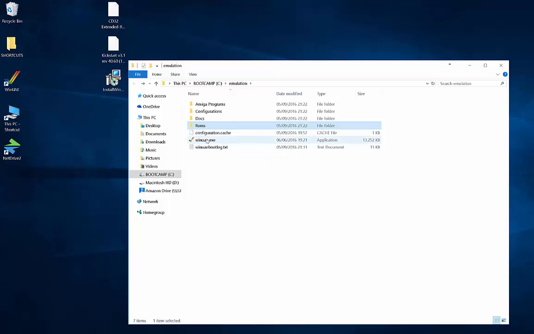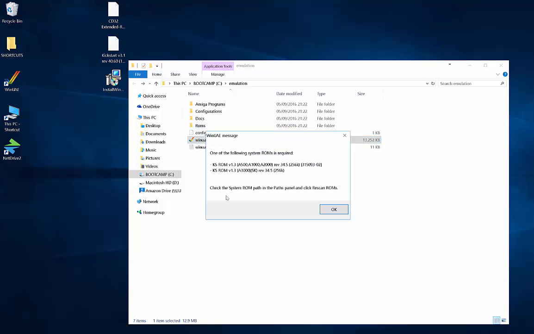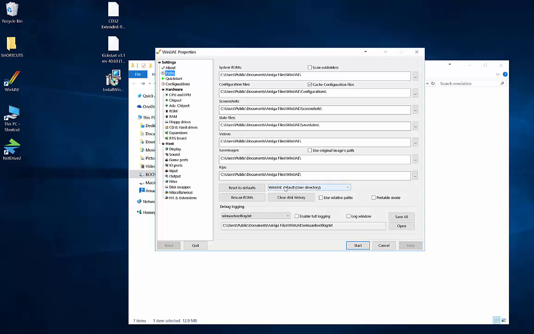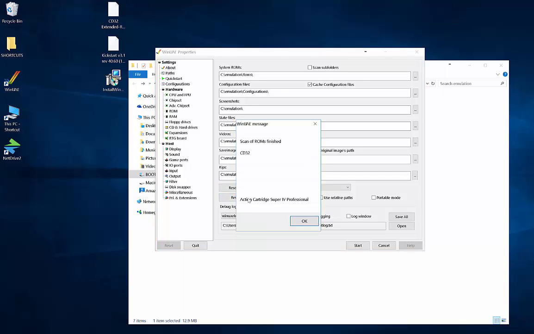So if we go back and run WinUAE, you may get this message to say that Kickstart ROMs are missing. You can ignore this just now and hit OK. So from the Quick Start menu, we will change the emulated hardware to CD32. We'll go to Paths and change the default directory to the exe directory, reset to defaults and rescan ROMs.